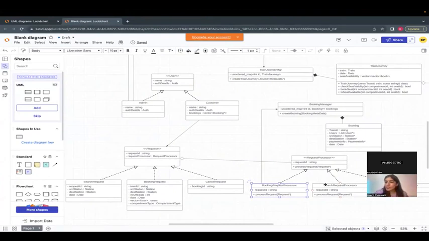IRCTC has more options, not just train now. So in the requirements part, we said that we want to keep it extendable. Suppose we want to do even bus booking, taxi booking, any sort of booking. So a booking request is a booking request. Any booking it can be.